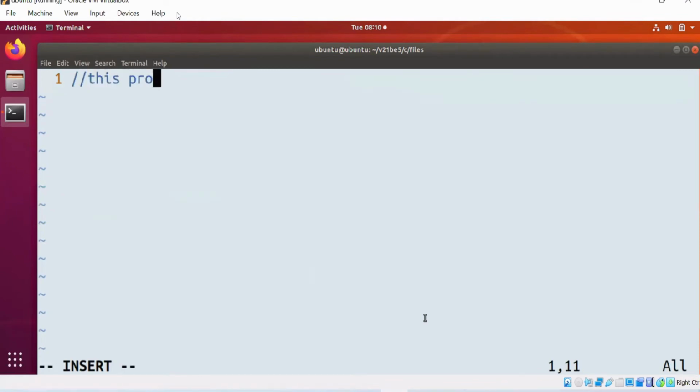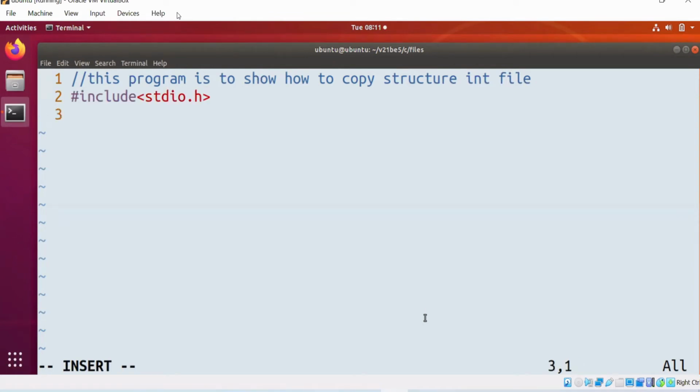This program is to show how to copy a struct into a file. How to copy a structure into the file. Include stdio.h. I'm using a typedef here.